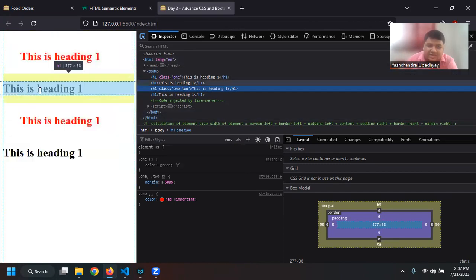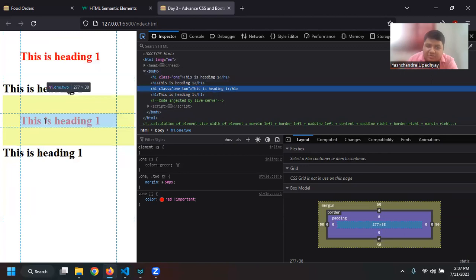Right, now you can see that there is no right and left padding for the heading number 2 and also heading number 4, but we have specified the margin. The yellow part is margin. That is why it is slightly indented to the right side, right? So you can use these things to change the positioning, as well as you can change how it appears on the screen.